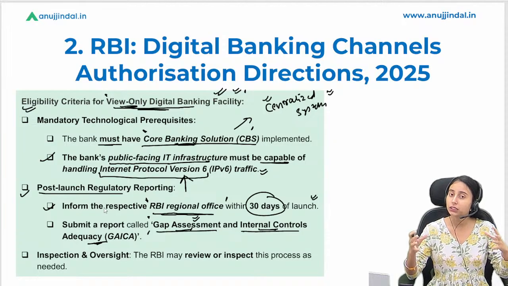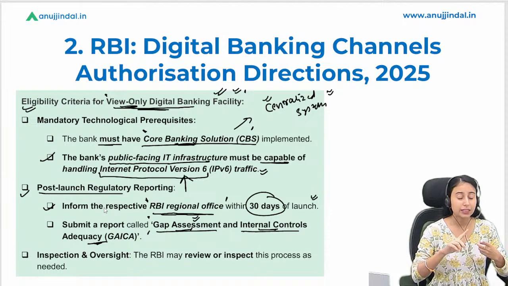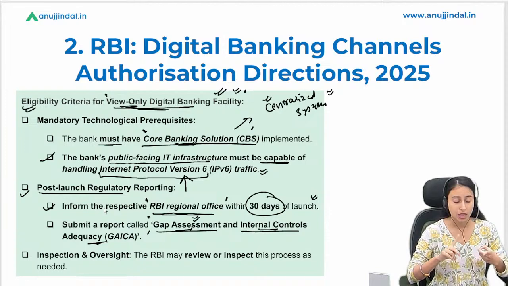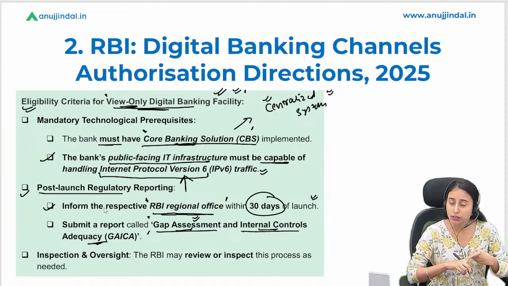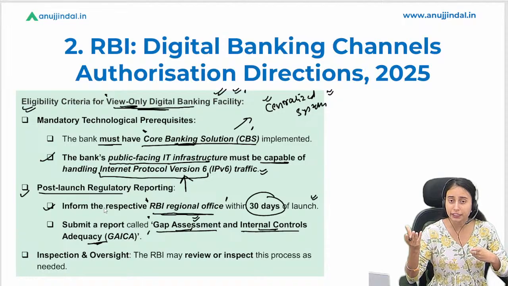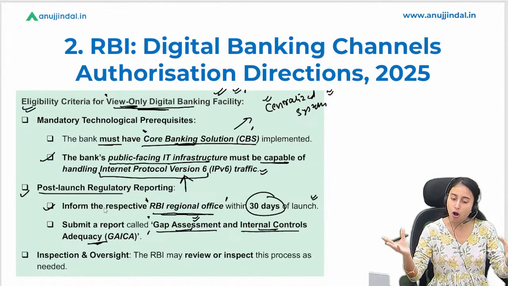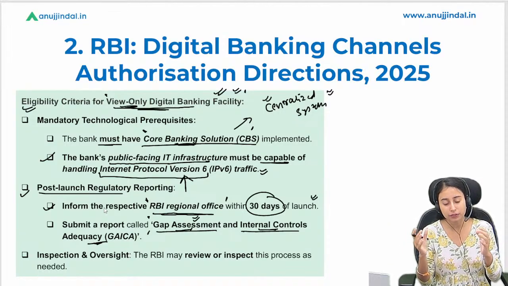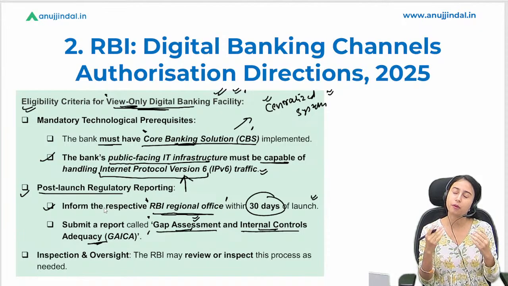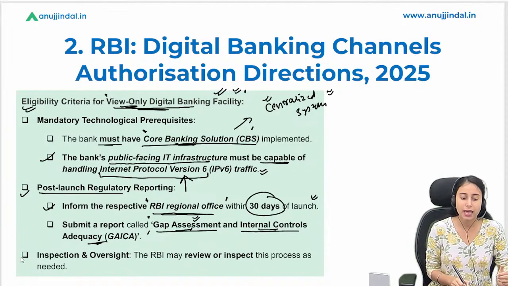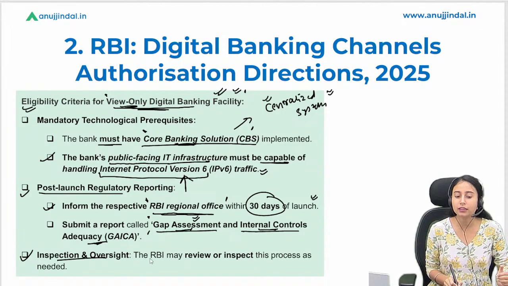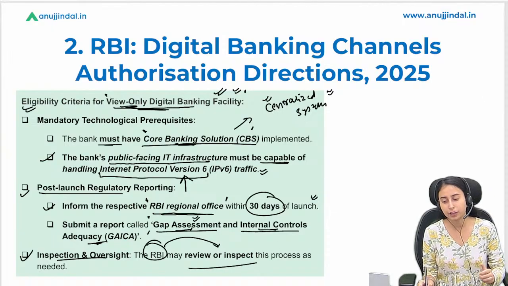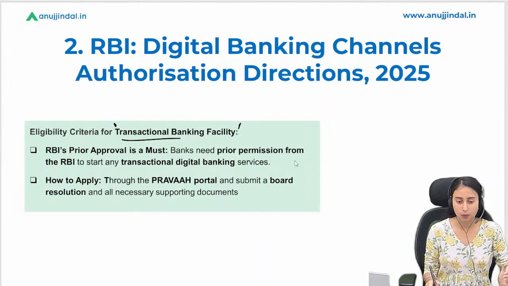Then we have internal control adequacy. क्या उनका internal control अच्छा है? Is their cyber security good? Is their internet quality good? Are they able to provide such IT infrastructure to their individuals? A report regarding all such things will be provided to the RBI regional office. Then there would be inspection regarding the same. RBI may review or inspect the process as well if they think it is required.